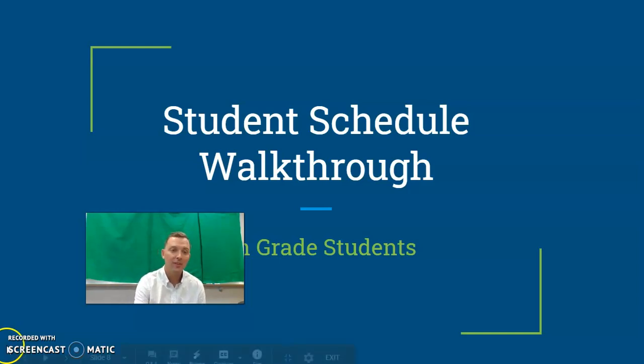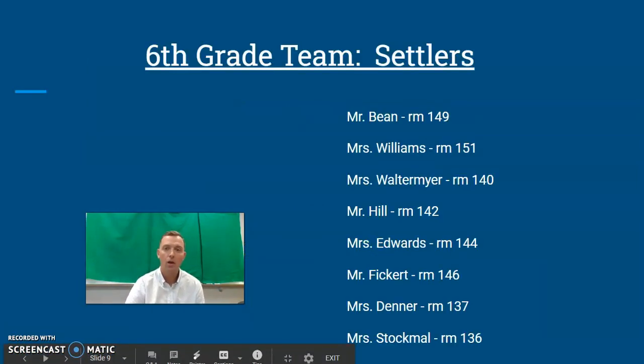I'm going to start off with the teams. Our first team is the 6th grade Settlers. We have Mr. Bean, Mrs. Williams, Mrs. Waltemeyer, Mr. Hill, Mrs. Edwards, Mr. Fickert, Mrs. Denner, and Mrs. Stockmall. We also have Mrs. Geppert, Mrs. Lip, and Mrs. Beal.